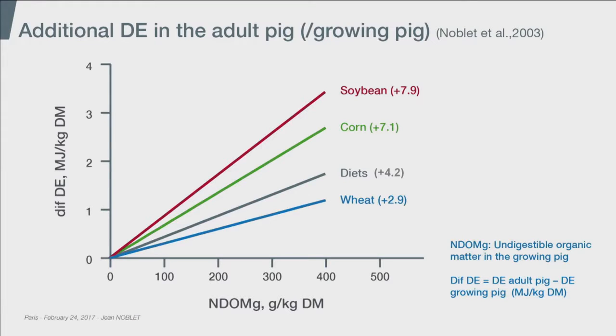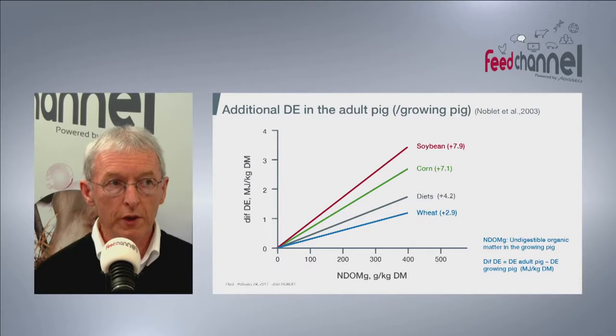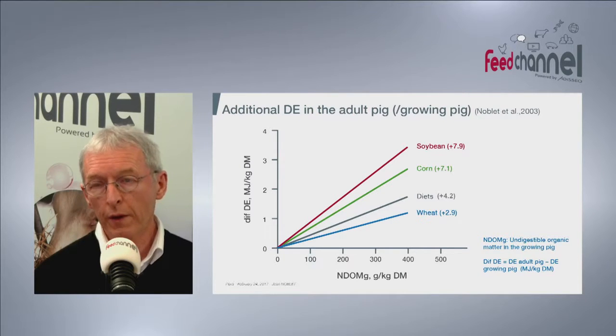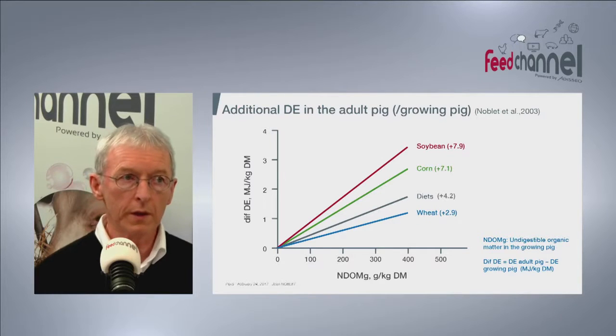So you have a minimum value which is obtained in young animals, but you have plenty of room to improve that energy value and to reduce the energy losses by a lot of circumstances and technologies, and I think enzymes is one example that would fit exactly in that model for improving and correcting the energy content of pig feeds.